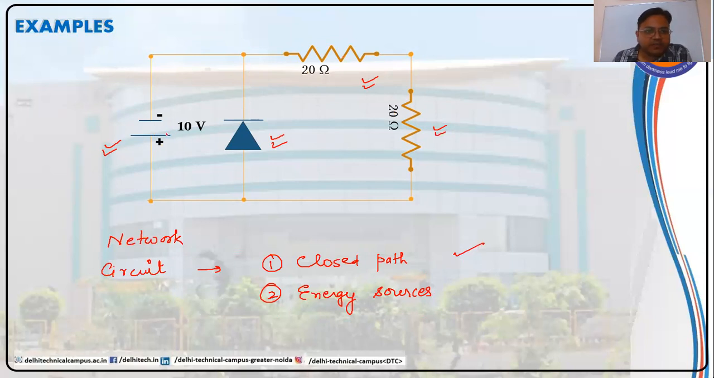It also has an energy source in it, which is passing current into the circuit from this direction to this and to this. That means the current is flowing everywhere into the circuit, or into the interconnection. So it has an energy source in it. The 2 conditions are satisfied, that means I can call this one a circuit also. So the given figure is a circuit as well as a network.